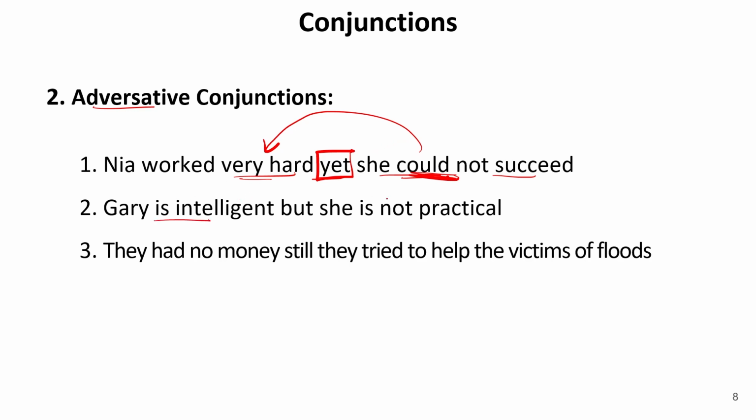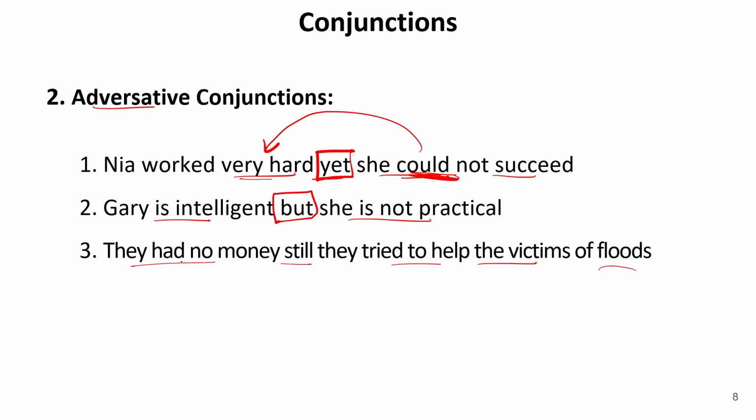Gary is intelligent, but she is not practical. So these are two different sentences which we are joining, and we are just making the sentence adverse. We are just making the sentence reverse or opposite of what has been said. So this but is again an adversative conjunction. They had no money. Still, they tried to help the victims of floods. Though they had no money, yet they tried to help.